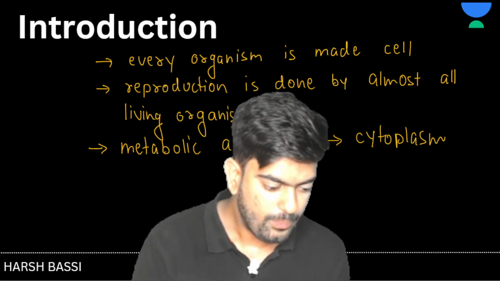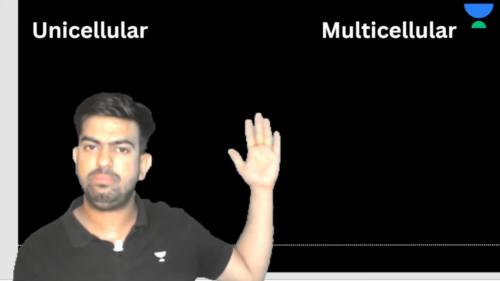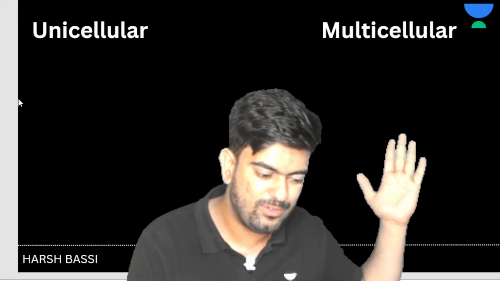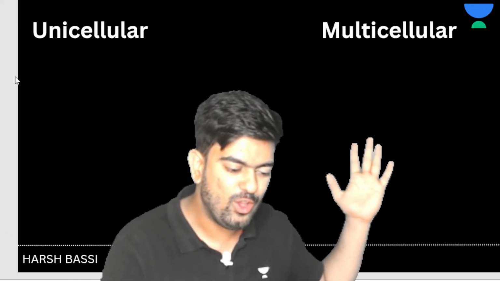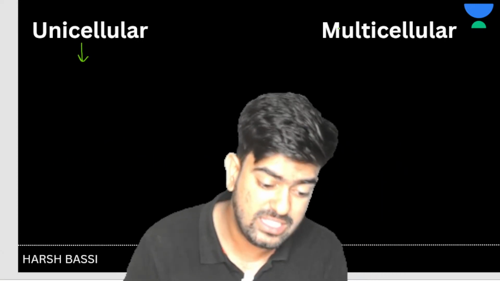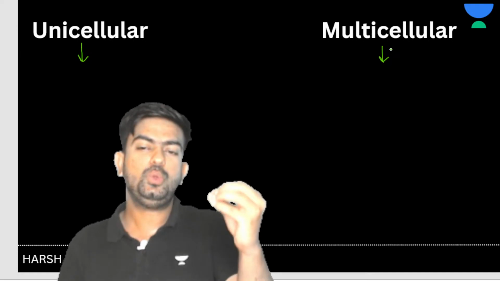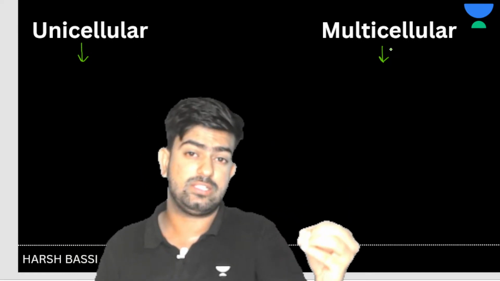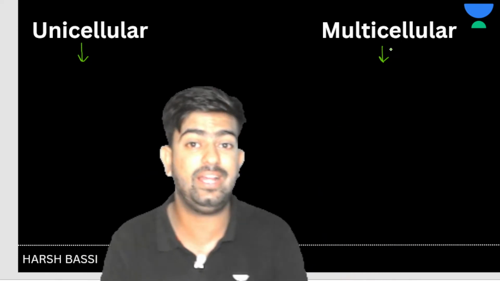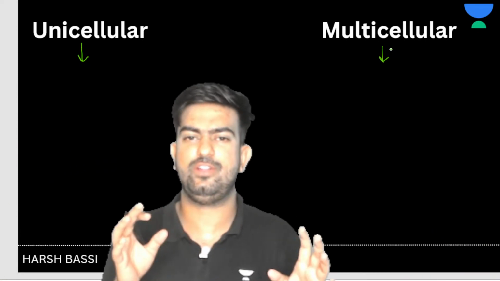Now what, sir? Now let us compare two organisms. One we have the unicellular and the other one we have the multicellular. So what is the difference between unicellular and multicellular organism? You will be like, sir, this we all know. Exactly, we all know the difference between the unicellular and multicellular organism, but do you know the difference in their cell division? That's the question. A class 9 student can also answer. Unicellular organisms are those organisms which are made up of single cell. Multicellular organisms are those organisms which are made up of many cells, right? This is a very basic definition and every one of us knows.